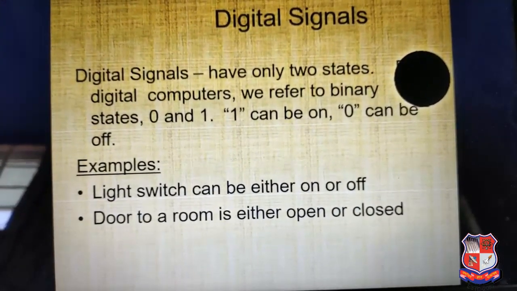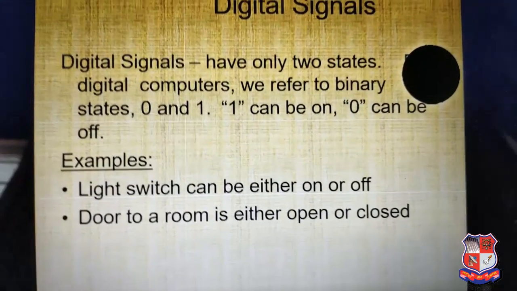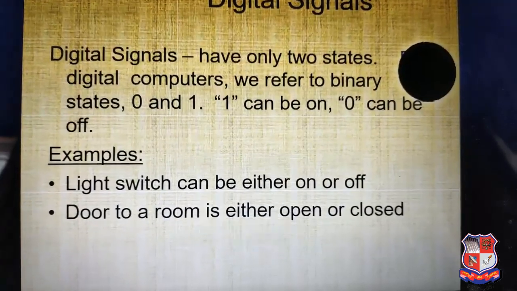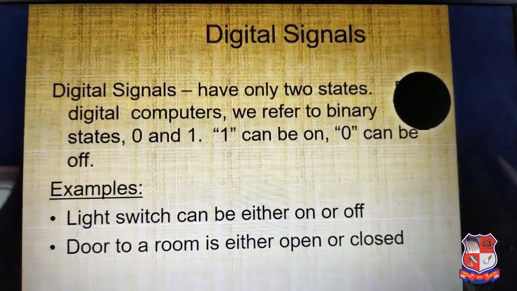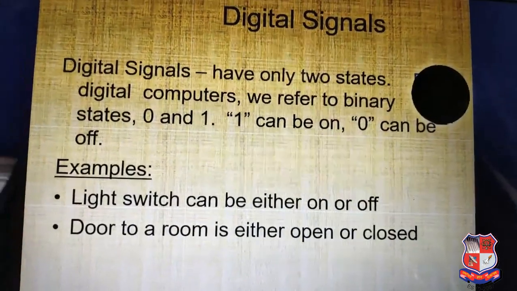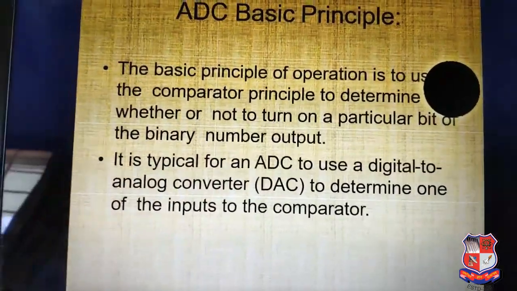Digital signals have only 2 states. In a digital computer, we refer to the binary states 0 and 1. 1 can be on and 0 can be off. An example of a digital signal is a light switch, which can be either on or off, or a door to a room, either open or closed.